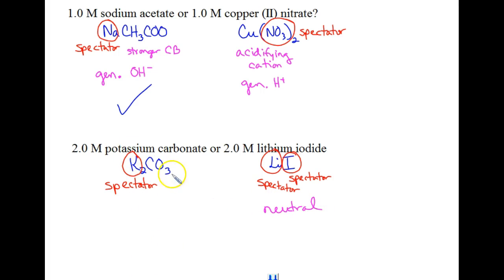But over here with the carbonate, we know that that one is a stronger conjugate base, meaning that it's going to snap up some hydrogens from water, and it is going to generate some hydroxide ions. So therefore, this one is going to be the most basic, so it's going to have the higher pH.